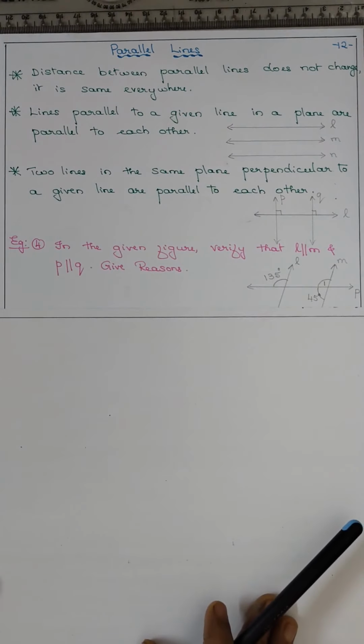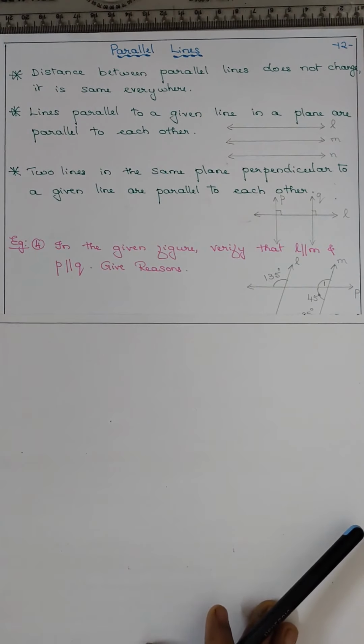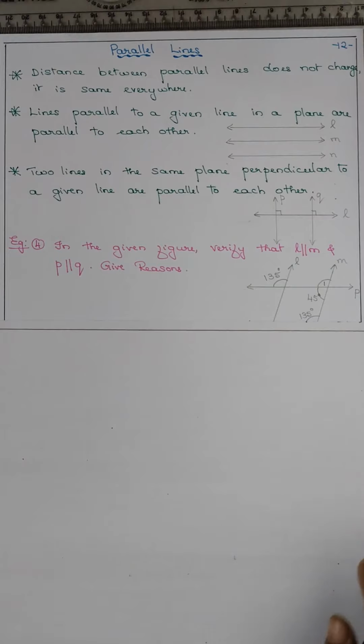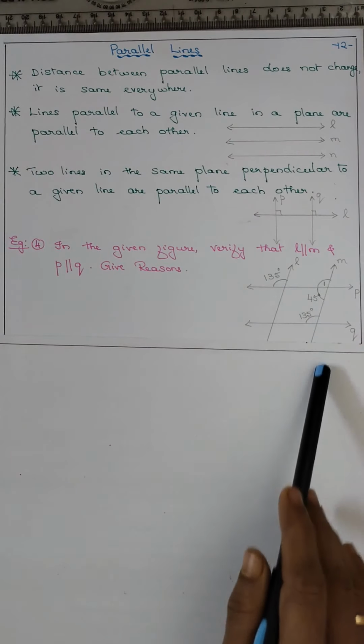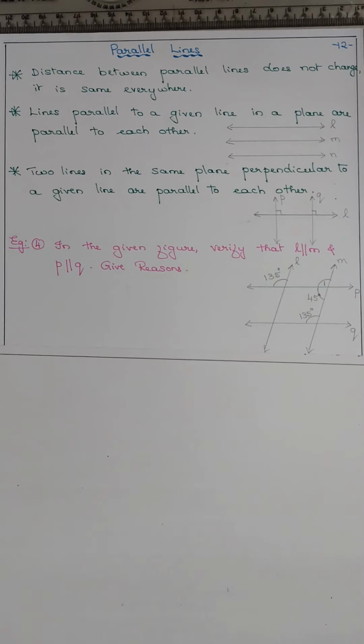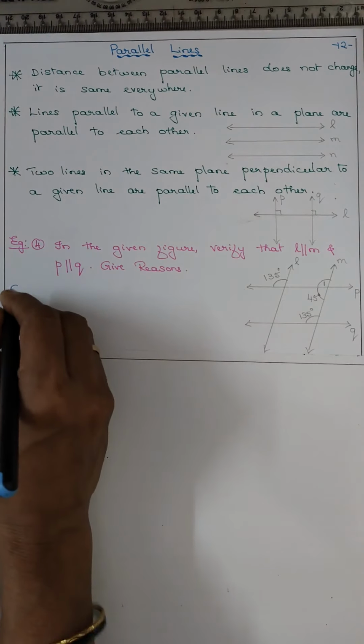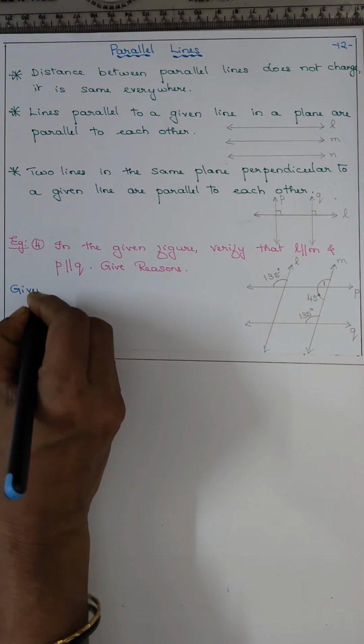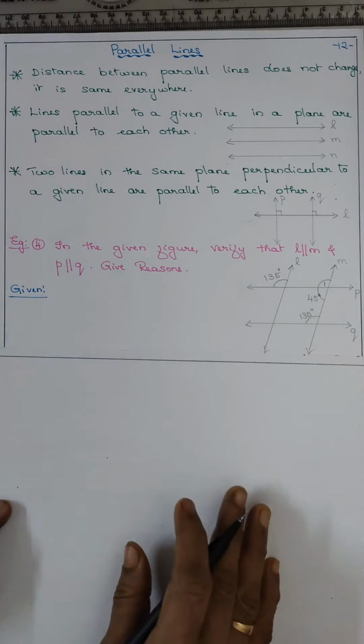Now coming to example 4, in the given figure verify that L is parallel to M and P is parallel to Q. In this, you have to give the reason also. They have given only the angles, but they have not given the names.